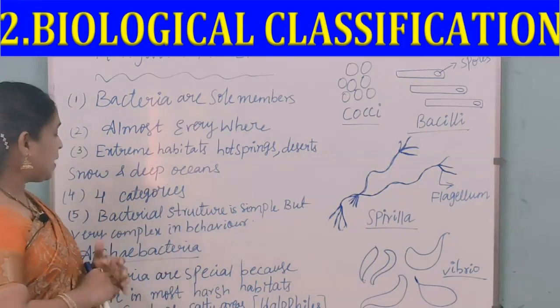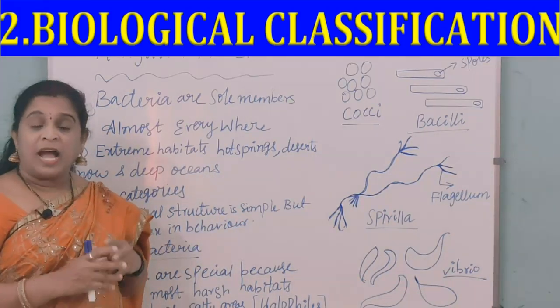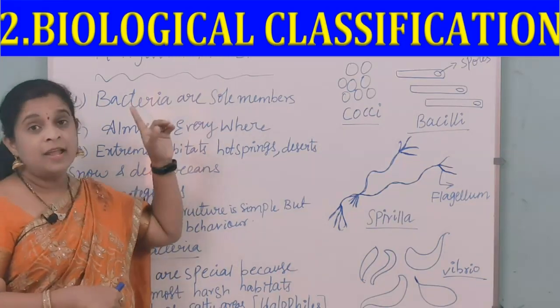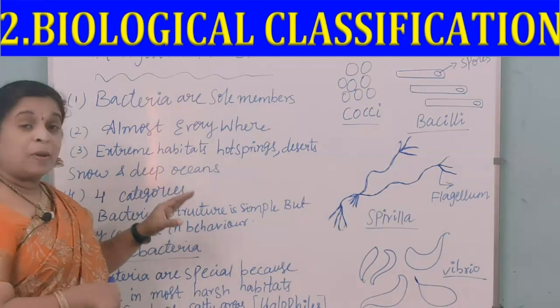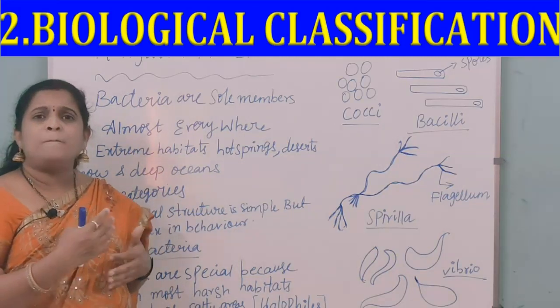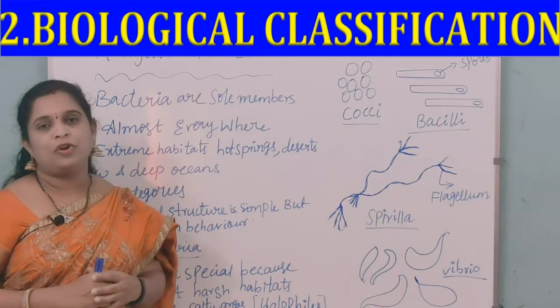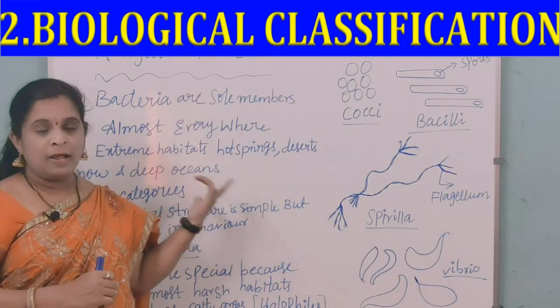And next one is Archaebacteria. Archaebacteria and Eubacteria, I told you, are the 2 domains present in the Monera, right? And these bacteria show complex metabolic activity. We can't even guess the behavior of the metabolic activities of these bacteria.